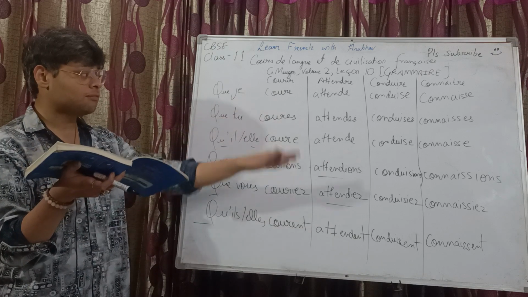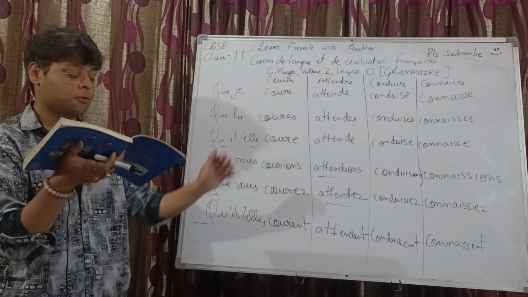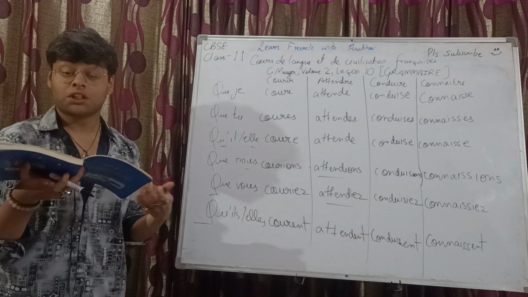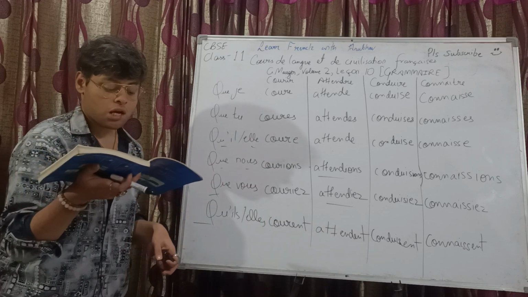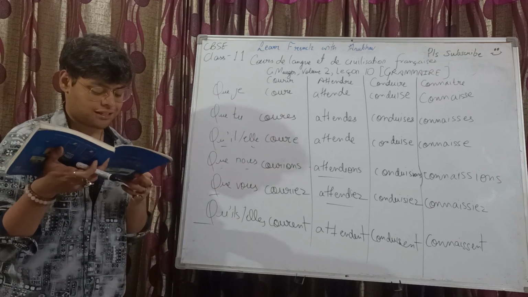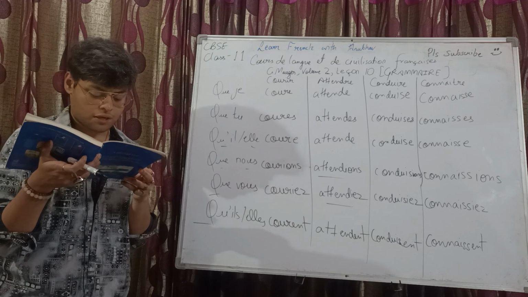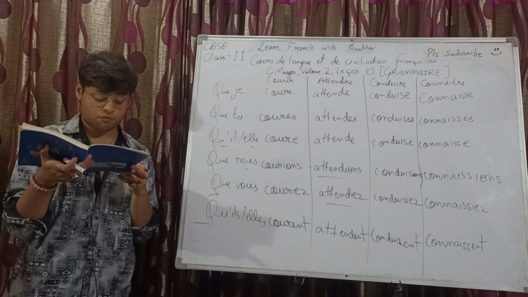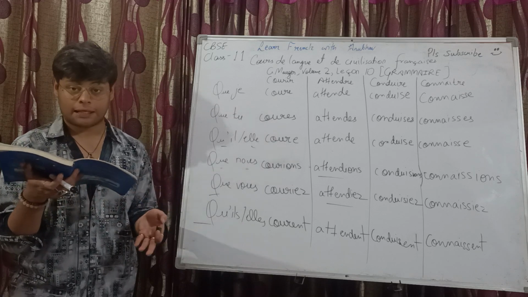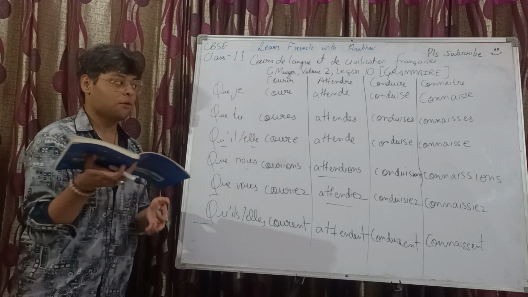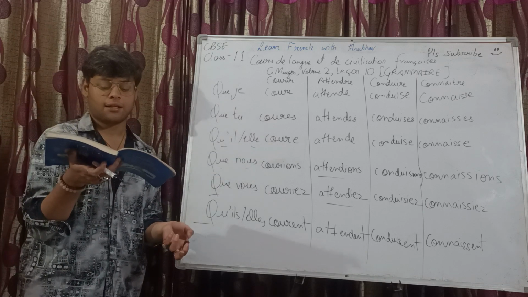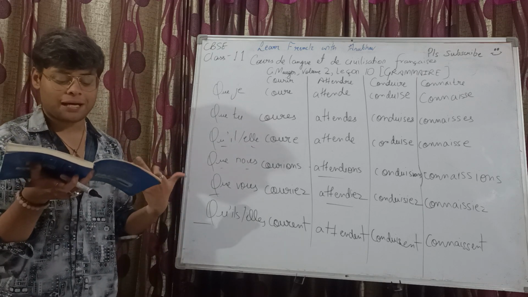Then conduire, the verbs which are to be conjugated in the same manner, which are like conduire. So we have que je dise, the verb dire, to say, que je lise, the verb lire, to read, je plaise, je me taise. They have given more verbs: plaise, plaire, to please, and then je me taise, we have se taire. Then similarly for connaître, we have similar verbs to be conjugated in the same manner. We have naître and paraître. Que je naisse, que je paraisse.